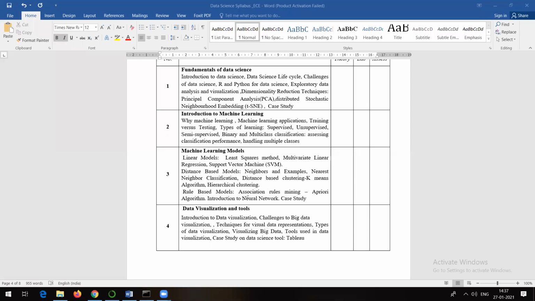Okay, so let's start with this one. That is Introduction to Neural Network case study. Here I will try to give a basic idea about neural network. What is a neural network? What are neurons? As per your syllabus, they have only mentioned Introduction to Neural Network, so it all depends on our time. If we get time, then I will show you the implementation. Otherwise, we will talk about the introduction part only. Okay, so let's continue with that. And maybe if we get time, then we will start with the fourth unit, that is data visualization and tools.